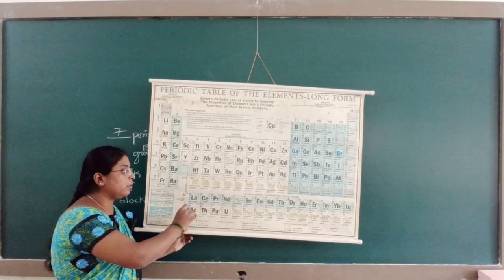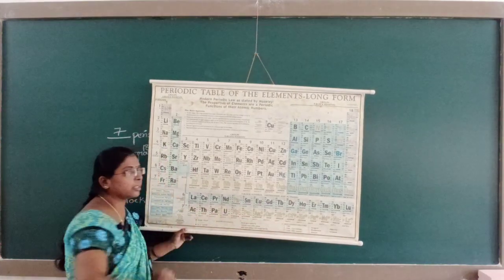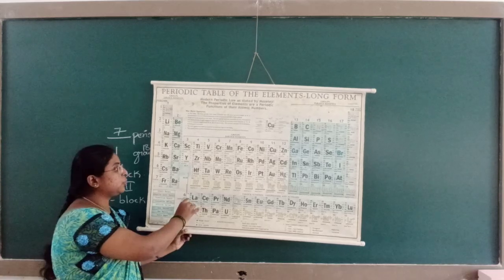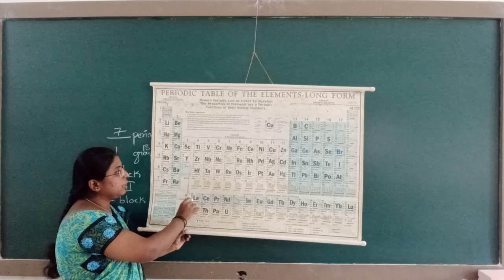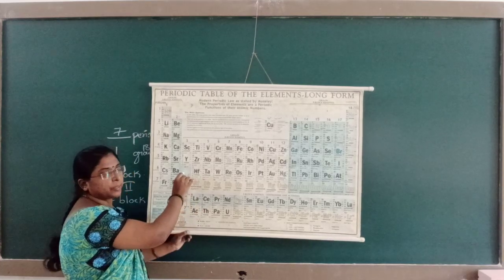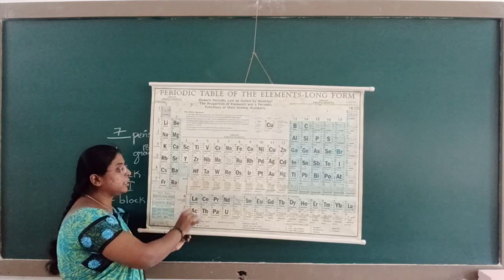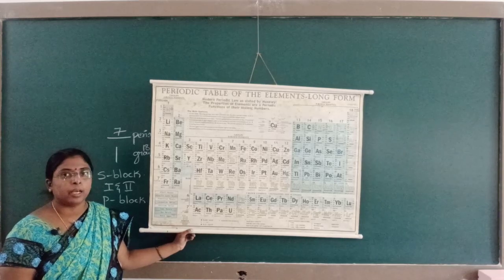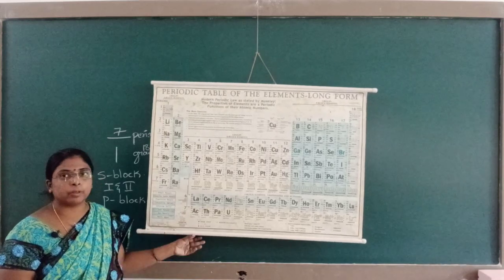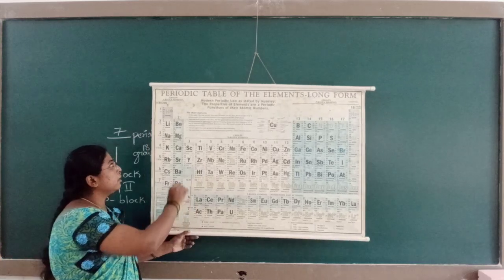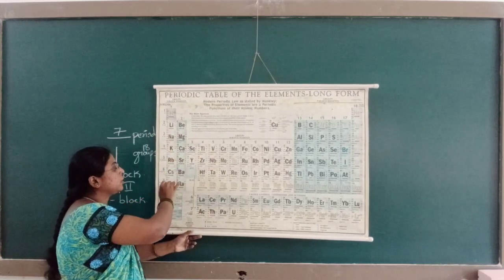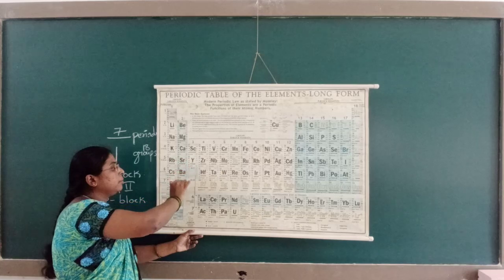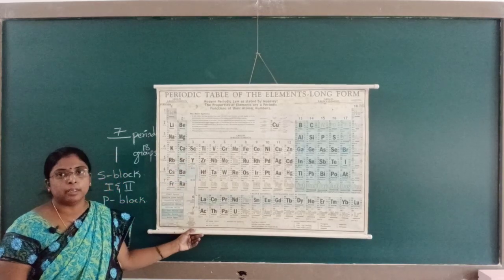Why do we call these F block elements, which are placed at the bottom of the periodic table, inner transition elements? Because they should be placed at this position. Since these elements were discovered later on, there was no place to keep them, hence they placed these elements at the bottom of the periodic table. Here lithium, sodium, potassium, rubidium, cesium, francium are alkali metals. Beryllium, magnesium, calcium, strontium, barium, radium are alkaline earth metals.